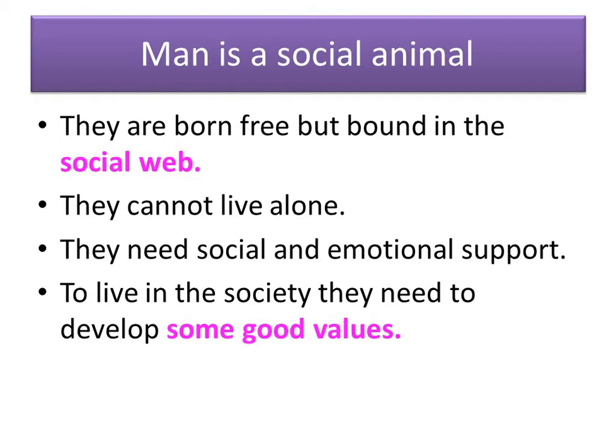Each person is linked to another person. They cannot live alone. They need social and emotional support. What is the meaning of social here? It means we have different types of relationships. You have your father, mother, your brothers, sisters, cousins, grandparents, uncles, aunts, all these people we have.